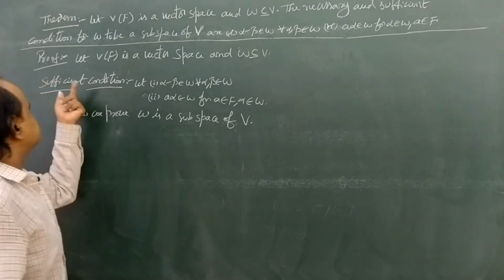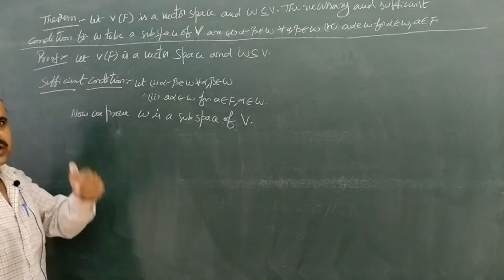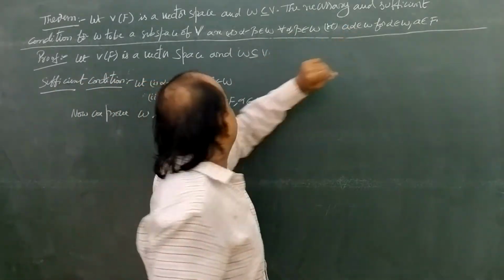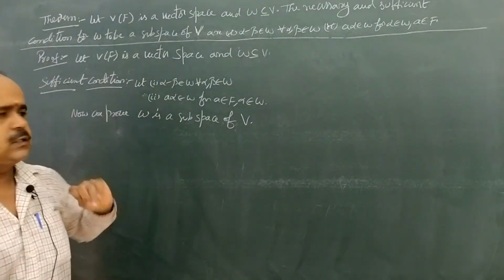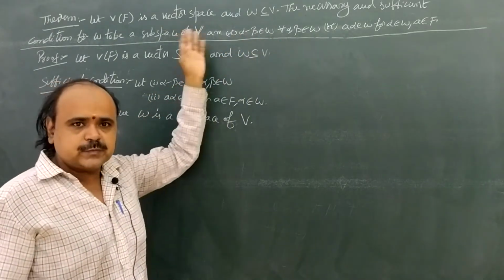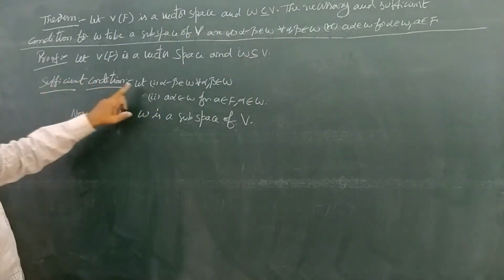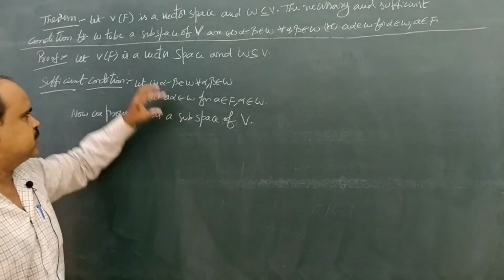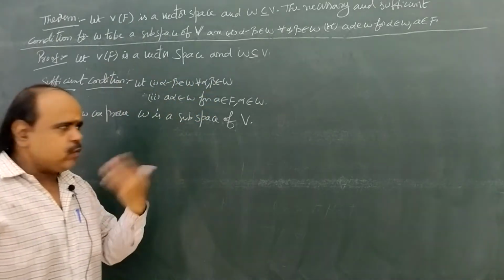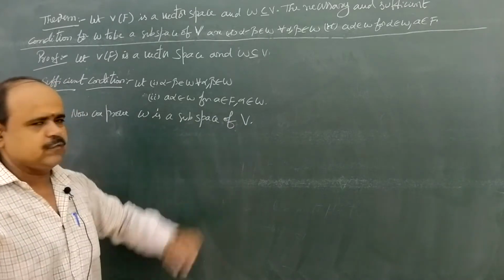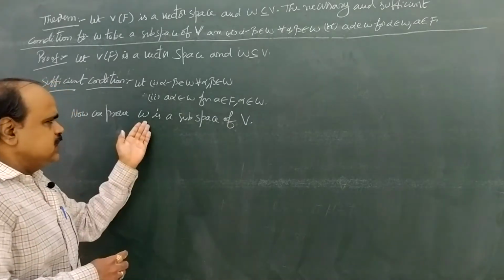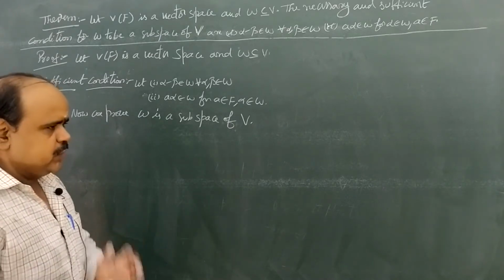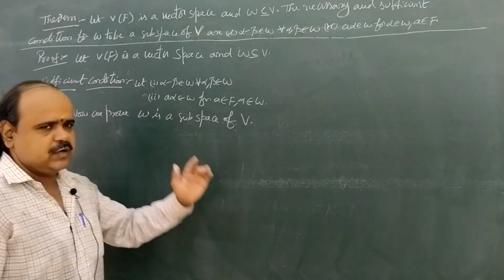Now come to the sufficient part. In the sufficient condition, we are taking these two conditions and we are going to prove W is a subspace of V. So for that, suppose alpha minus beta belongs to W and a alpha belongs to W. Take these two conditions. Now we are going to prove W is a subspace of V, that is, W is itself a vector space. That is what we are going to prove.